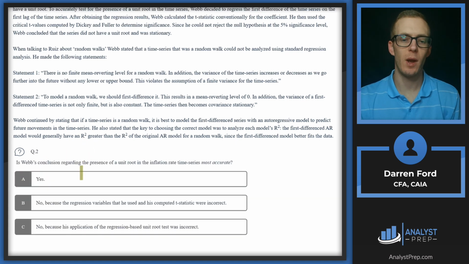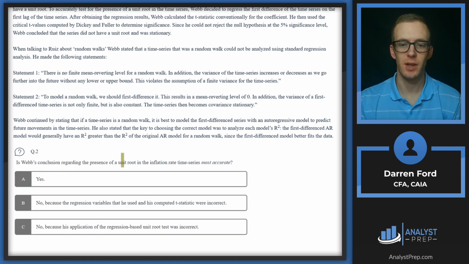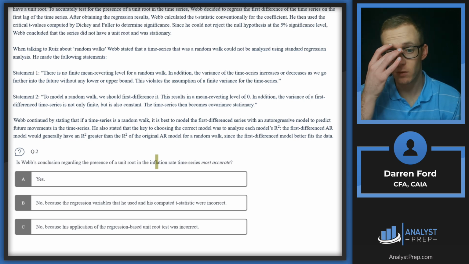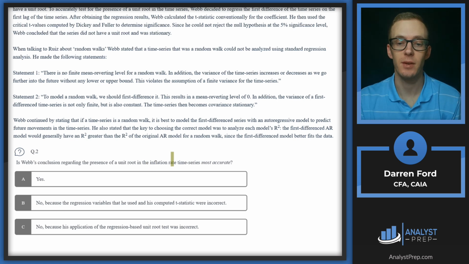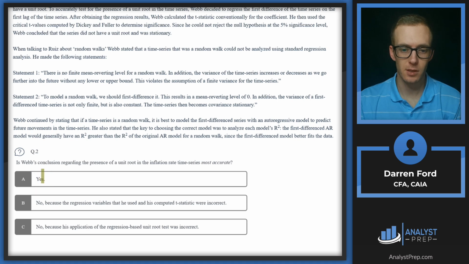Question 2. Is Webb's conclusion regarding the presence of a unit root in the inflation rate time series most accurate? So we've got yes, his conclusion's correct. No, it's not correct because the regression variables that he used in his computed t-statistic were incorrect. Or no, because his application of the regression-based unit root test was incorrect.